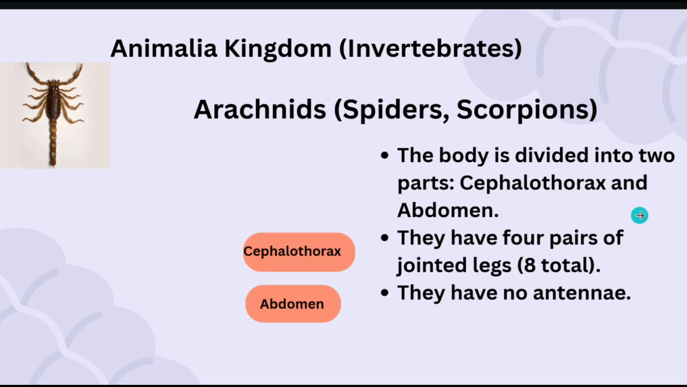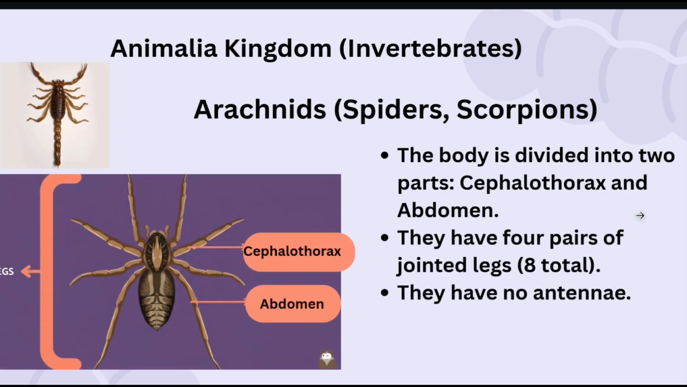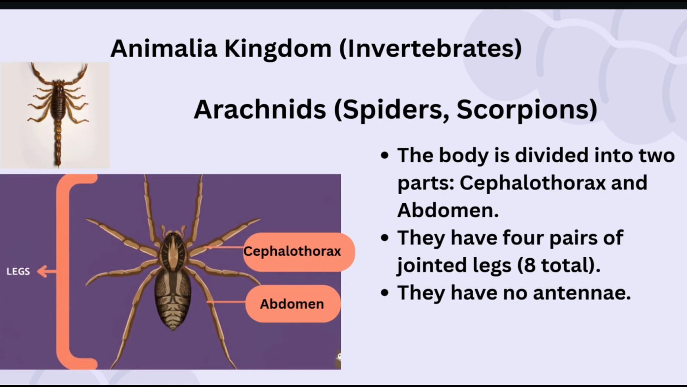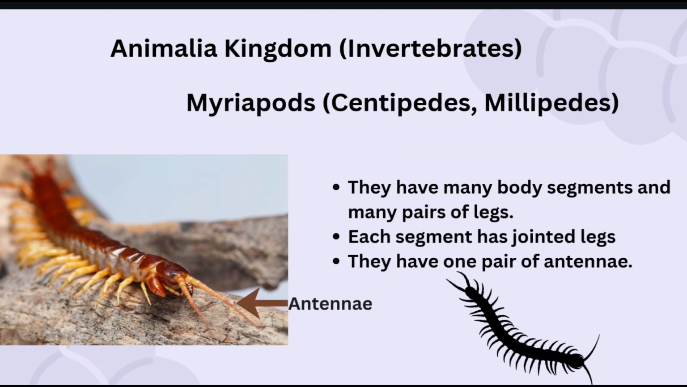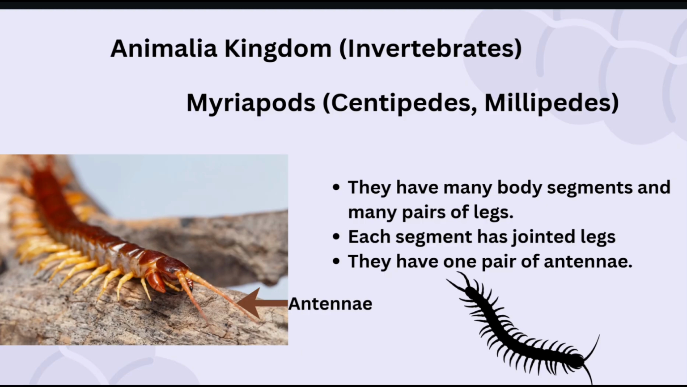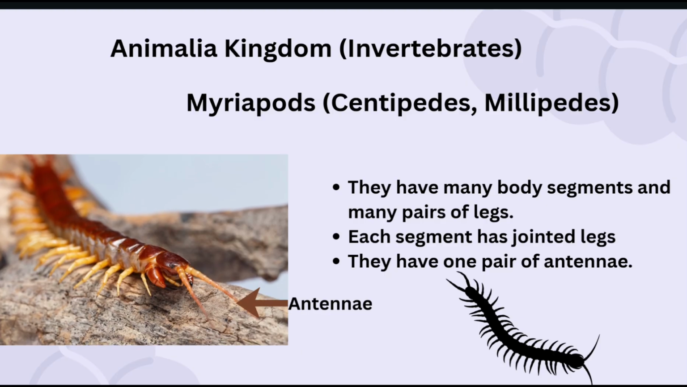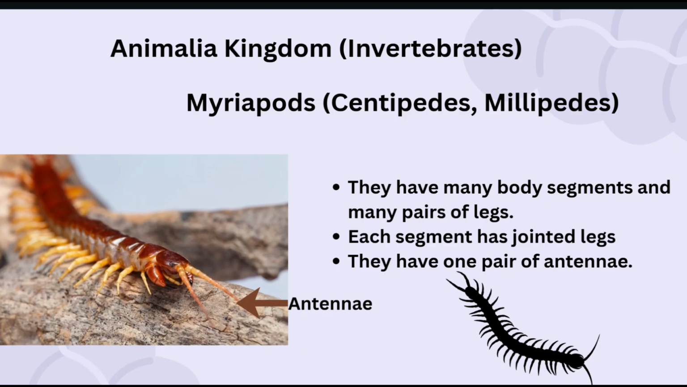Arachnids, such as spiders and scorpions. The body is divided into two parts, cephalothorax and abdomen. They have 4 pairs of jointed legs, 8 total. They have no antennae. Myriapods, like centipedes and millipedes. They have many body segments and many pairs of legs. They have 1 pair of antennae.